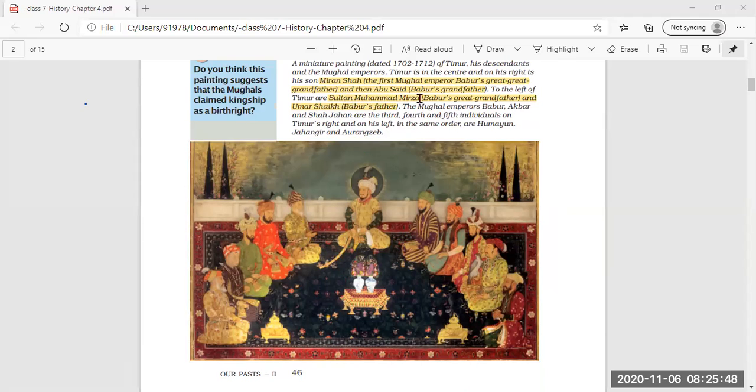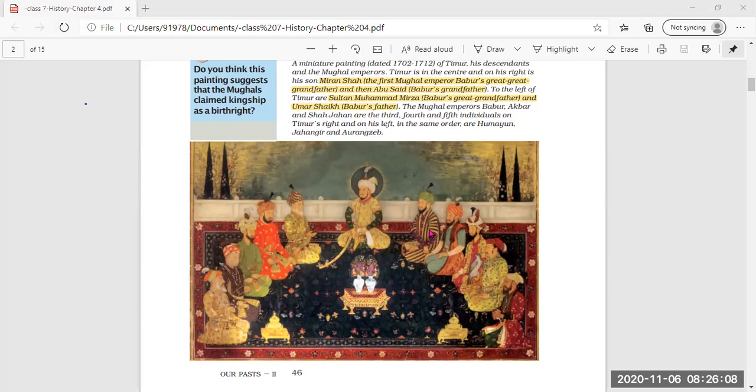Now here we will see that on the right side of Temur, Miran Shah, the first Mughal emperor, is sitting, who was Babur's great great grandfather. So Miran Shah is sitting over here. And who was Miran Shah? Miran Shah was Babur's great great grandfather. After Miran Shah, here at the right side, Abu Said is sitting, who was Babur's grandfather.